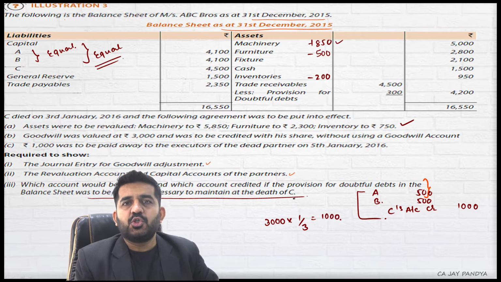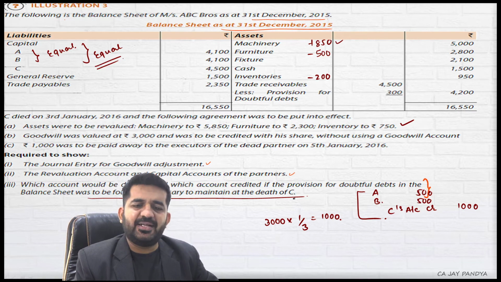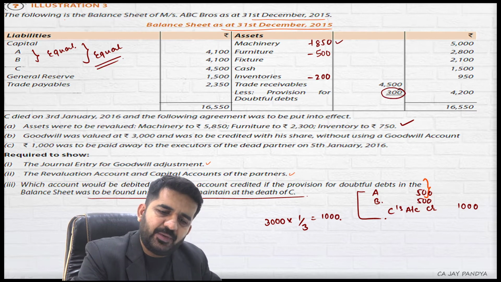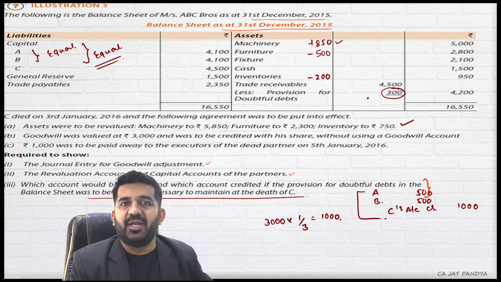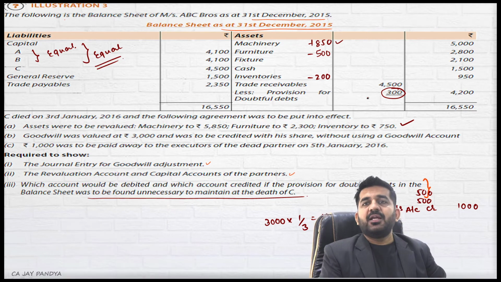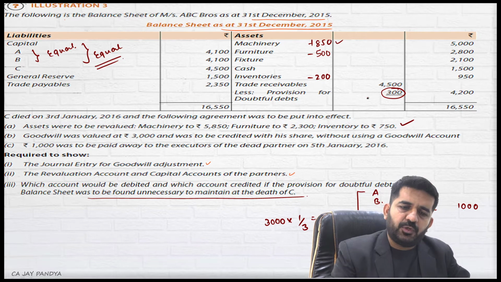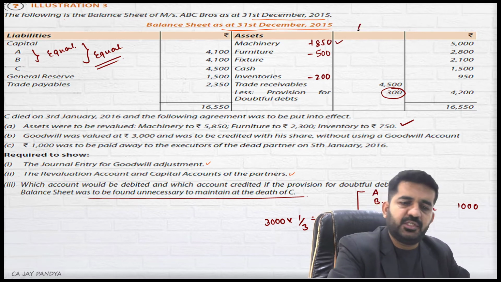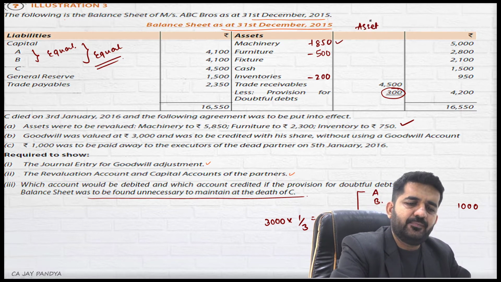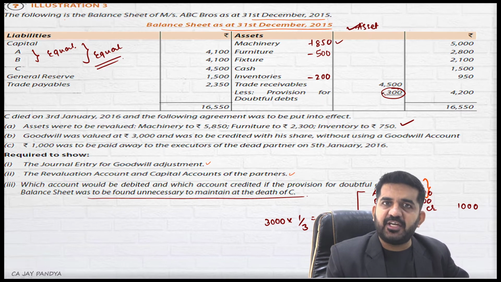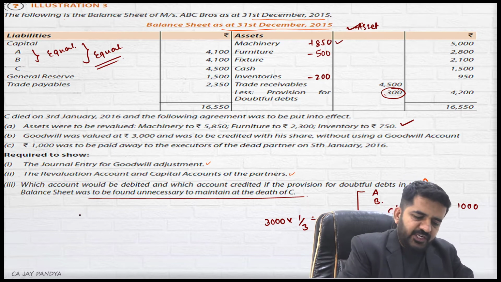So there is a provision for bad debt created. They want to remove it. Let us find out what can be the journal entry to remove it. First, which balance is it having? It is on asset side, but it is minus. So it is having credit balance. To close it, we need to debit it.